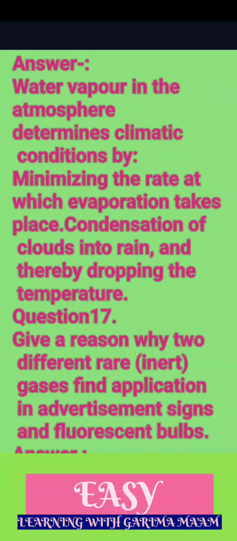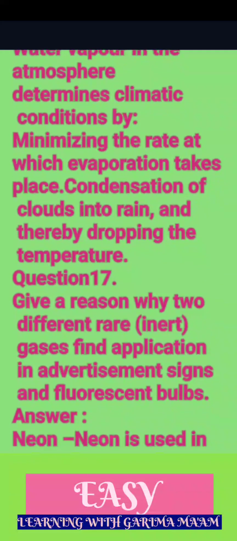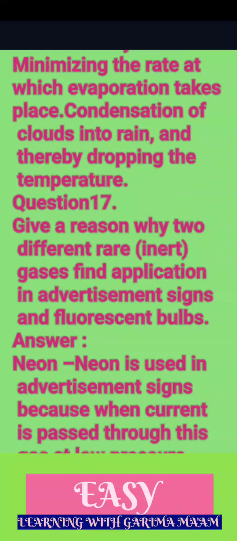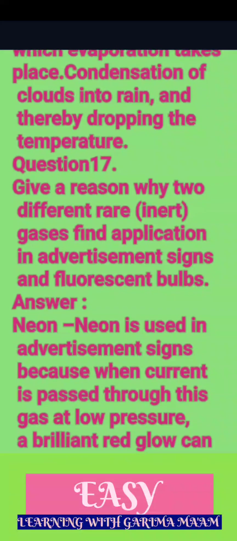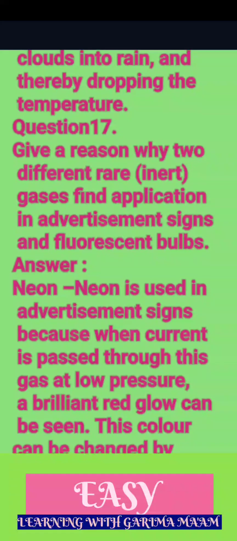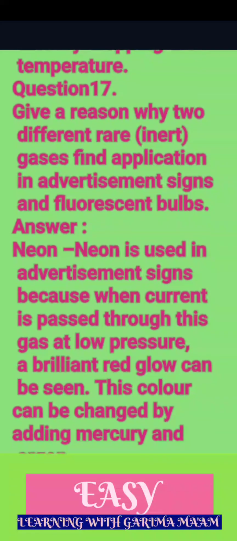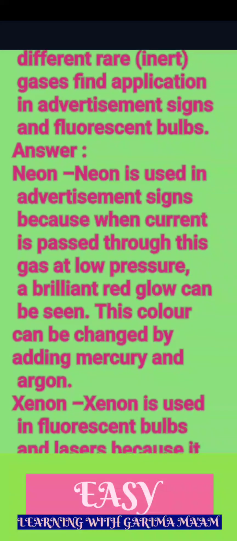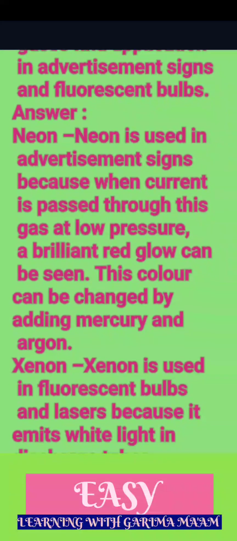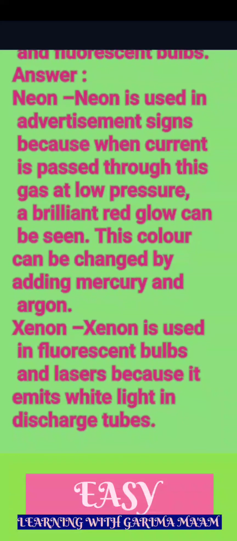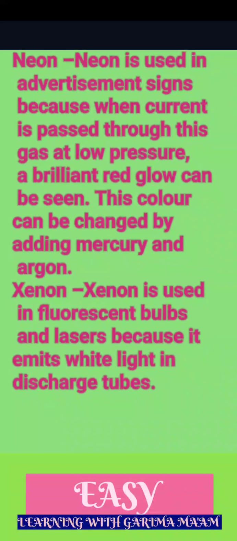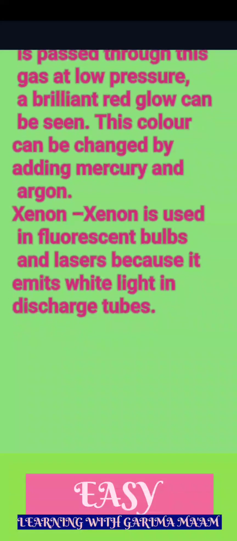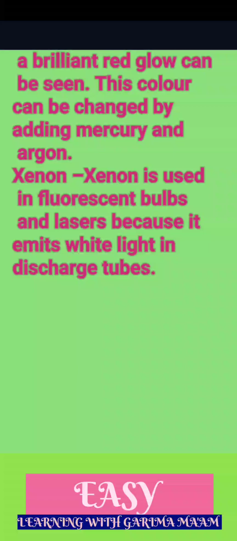Question 17. Give a reason why two different rare inert gases find application in advertisement signs and fluorescent bulbs. Answer. Neon is used in advertisement signs because when current is passed through this gas at low pressure, a brilliant red glow can be seen. This color can be changed by adding mercury and argon. Xenon is used in fluorescent bulbs and lasers because it emits white light in discharge tubes.